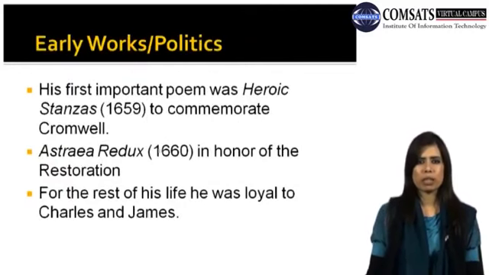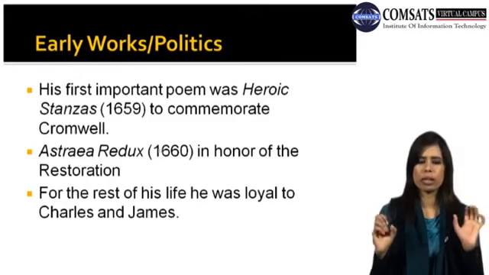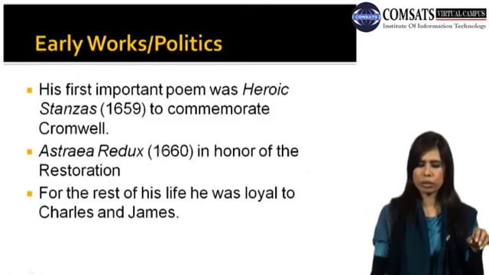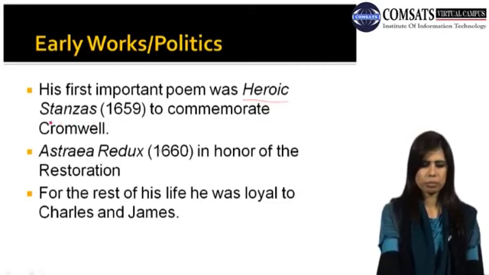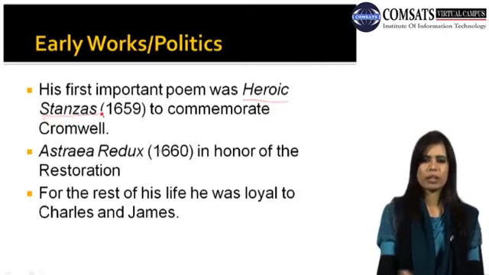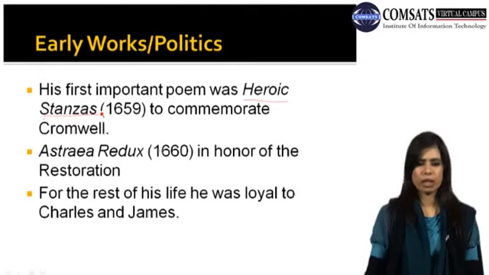Early works plus politics. His first important poem was Heroic Stanzas, written in 1659 to commemorate Cromwell. So basically this is his first poem. You can note down the name of the poem here: Heroic Stanzas, written in 1659.